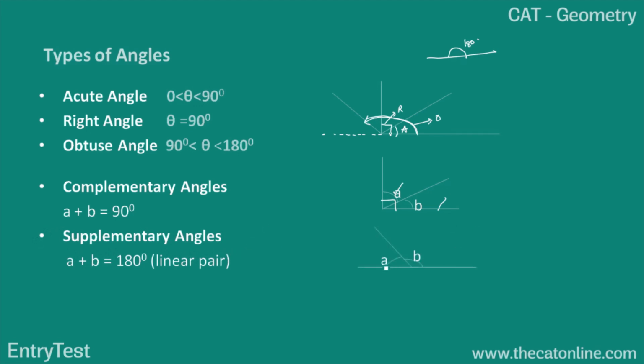Supplementary angles also form a linear pair. So A and B form a complete line. Reflex angle: two angles that sum up to 360 degrees. If you look at this case, this is angle A. The leftover angle would be a reflex of this angle. Angle A plus angle B would give you 360 degrees. So here B is known as the reflex of angle A.